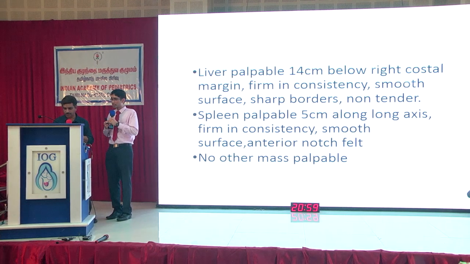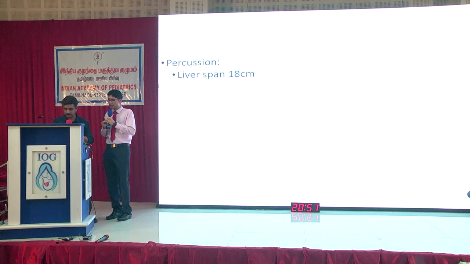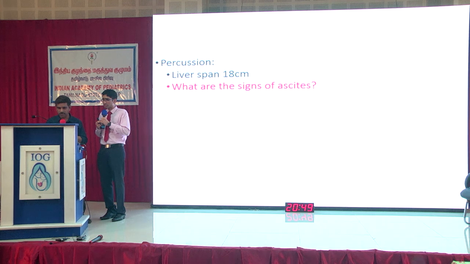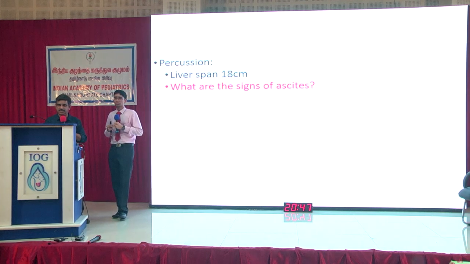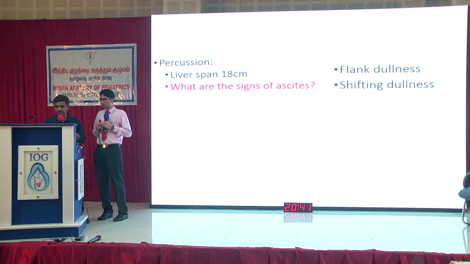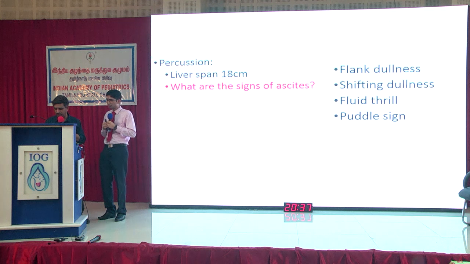Spleen is palpable 5 centimeters along the long axis, firm in consistency, smooth surface, anterior notch felt, no other mass palpable. On percussion, liver span is 18 centimeters. Now, what are the signs of ascites? Free fluid in the peritoneum. What are the clinical signs of ascites? One is flank dullness, shifting dullness, fluid thrill, and puddle sign. These are the three or four important clinical signs of ascites.